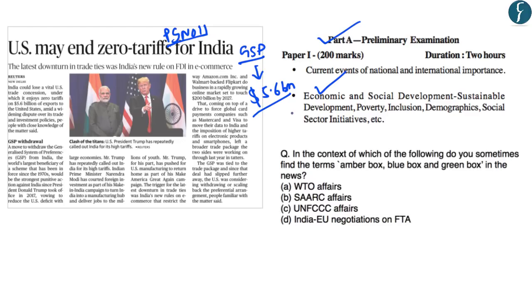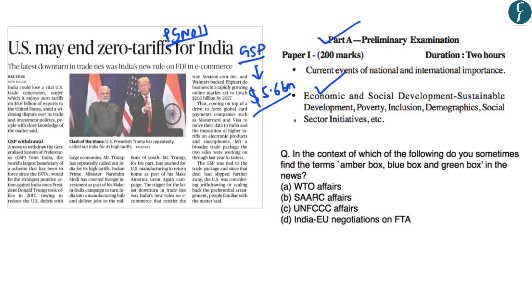However, in turn, the United States has alleged that India has high tariffs imposed on imports from the United States. And it is due to these high tariffs on imports from the United States that the US is trying to withdraw the Generalized System of Preference, under which India has been provided with zero tariffs for certain exports. So under this article, we will try to understand what is meant by Generalized System of Preferences, and also what is the relation of WTO with the Generalized System of Preference.